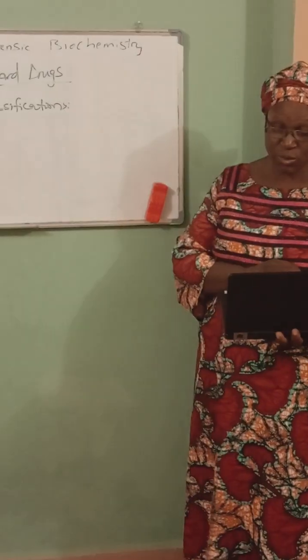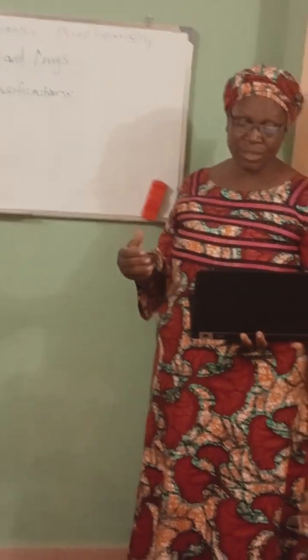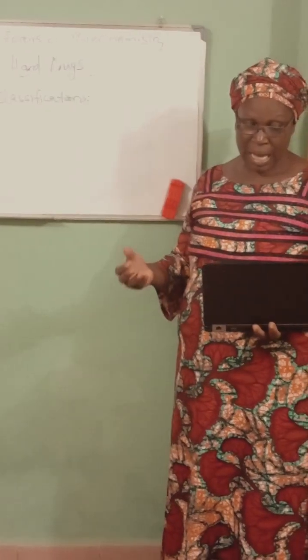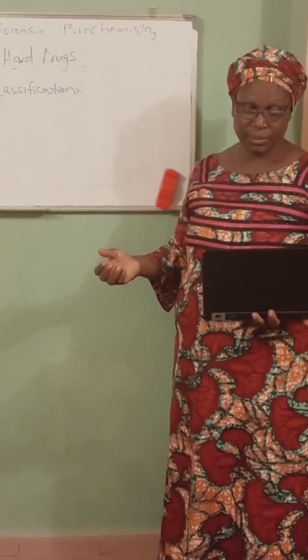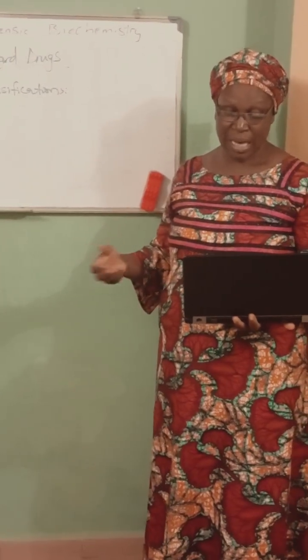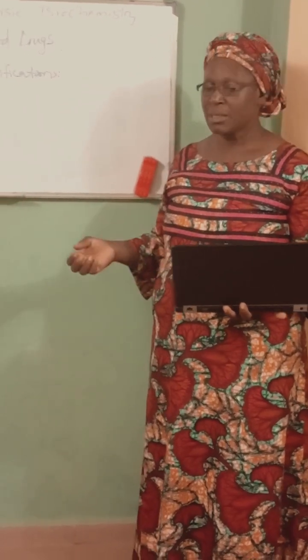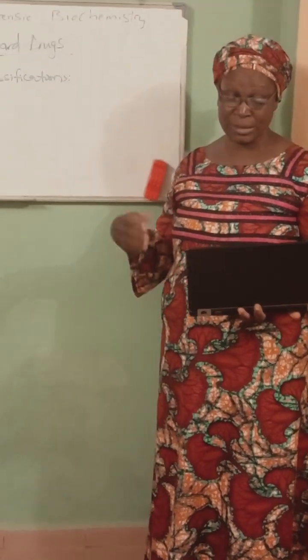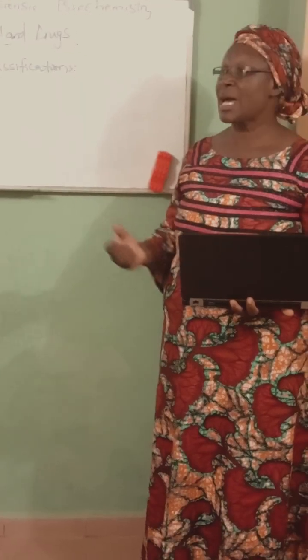Then we have those we call opioids. Opioids are drugs that affect the brain and the neurotransmitters. Some of them are heroin, fentanyl, oxycodone, and so on and so forth. Then the class 3, under this classification, we have benzodiazepines.